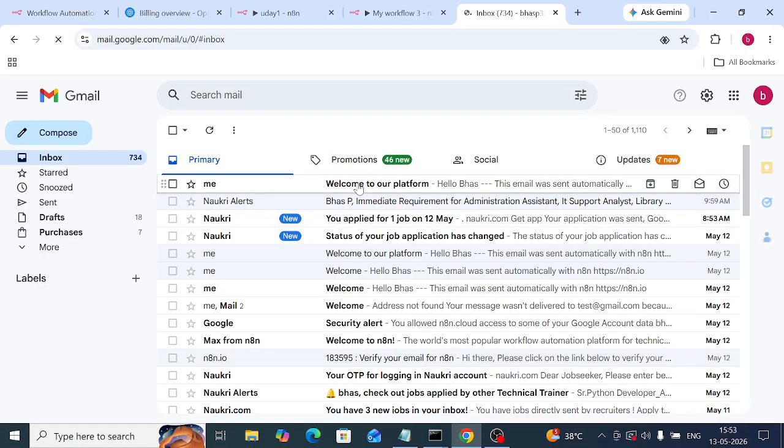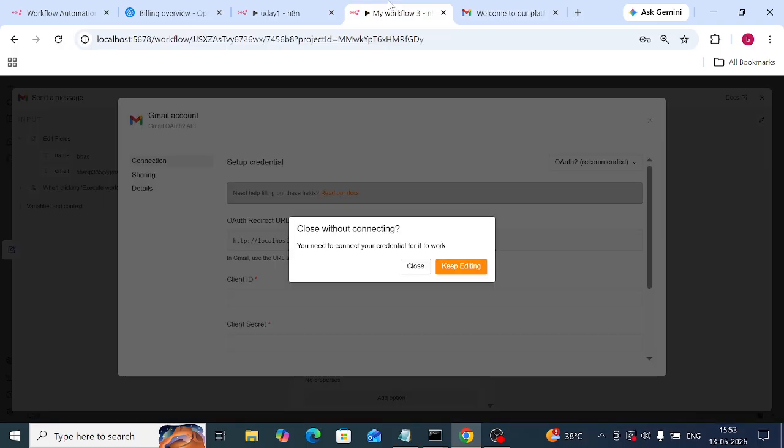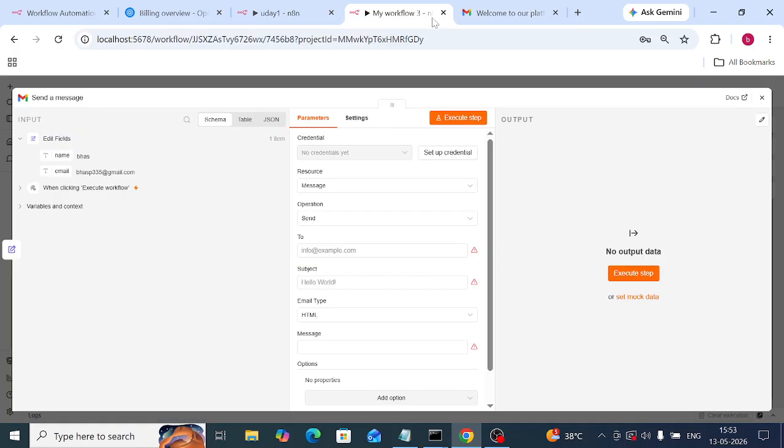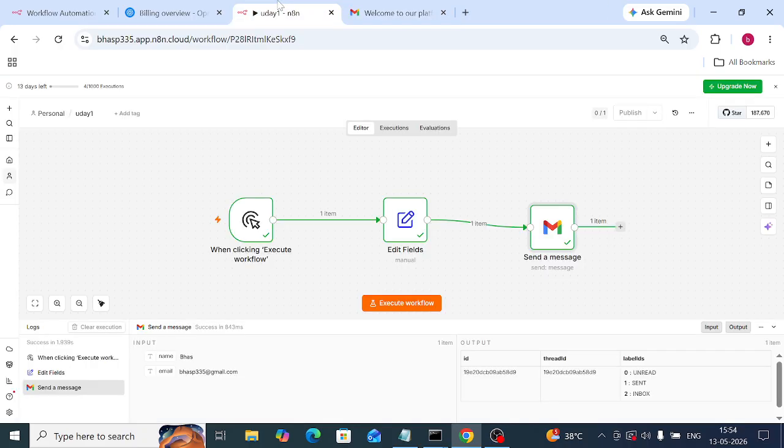See, welcome to our platform. Hello, boss. Because the name I am giving is boss. That's why when a user enters details, the email is sent automatically. This is the workflow we designed by using the n8n tool. Okay, this is our first task.